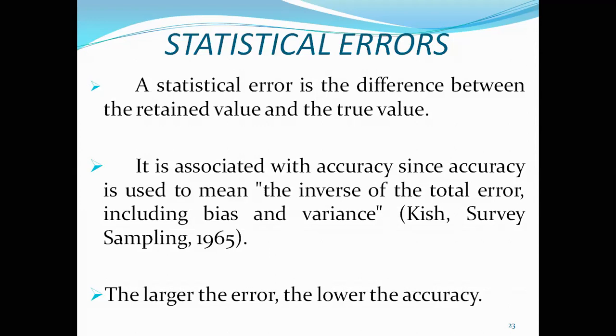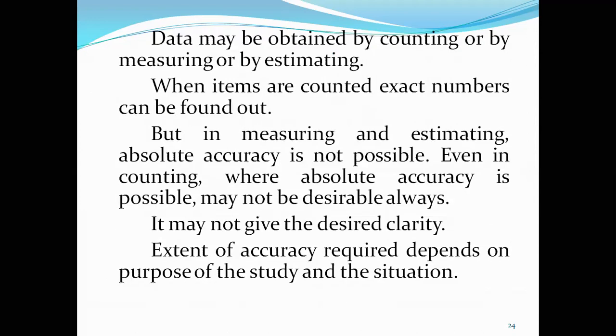It is associated with accuracy, since accuracy is used to mean the inverse of the total error, including bias and variance, as defined in Fisher's survey sampling in 1965. The larger the error, the lower the accuracy. If the error is more, the accuracy in your report, in your investigation, will be less.